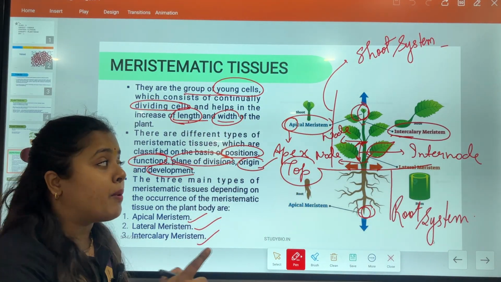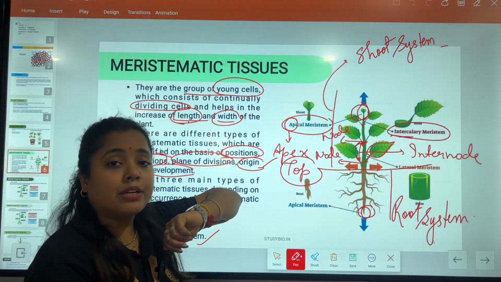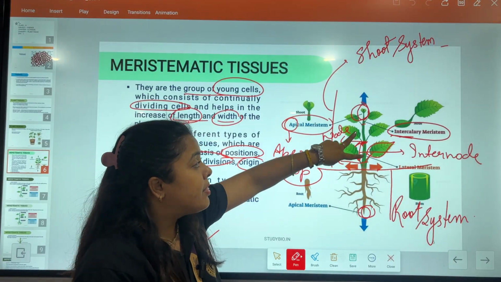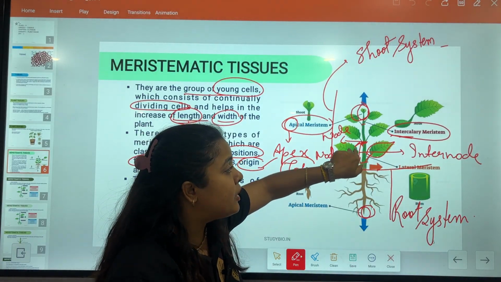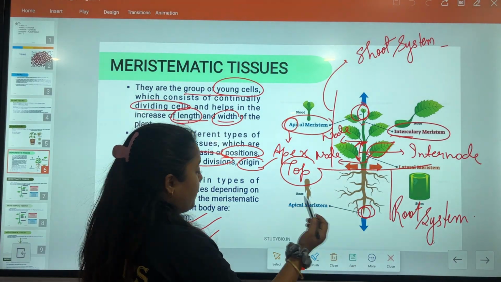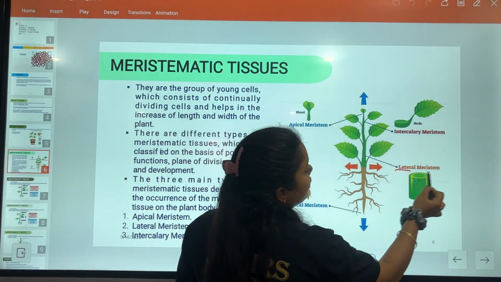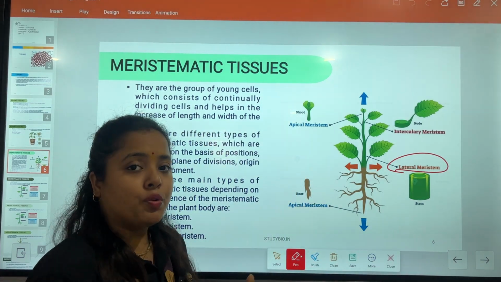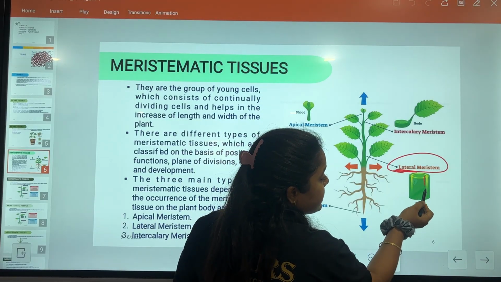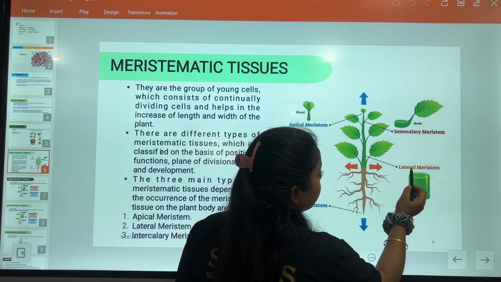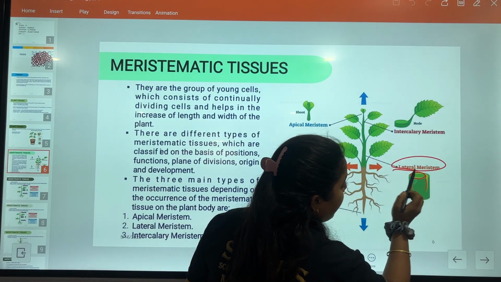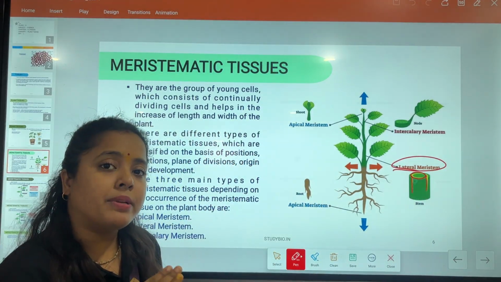Now what are the responsibilities of this meristematic tissue? It helps in increasing the in-between height of the two nodal regions. It is also responsible for developing the new buds, new branches and new leaves of that particular plant, right? Now the third one is lateral meristematic tissue. The word comes from lateral. Lateral means side. This yellow color region which you find in the diagram is the region where lateral meristematic tissue is found.